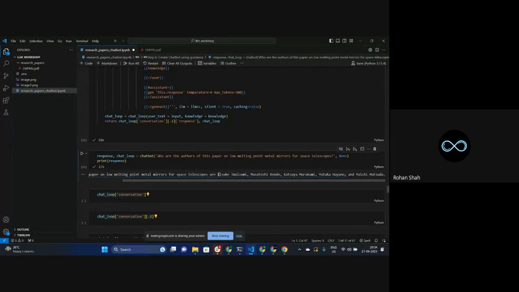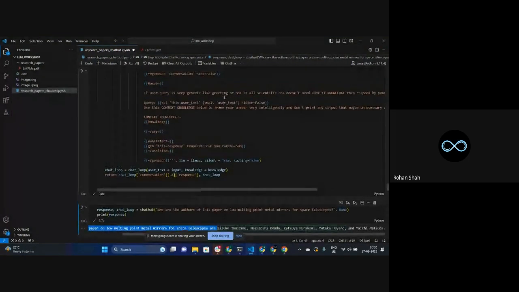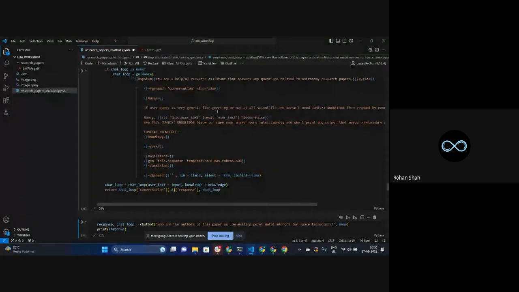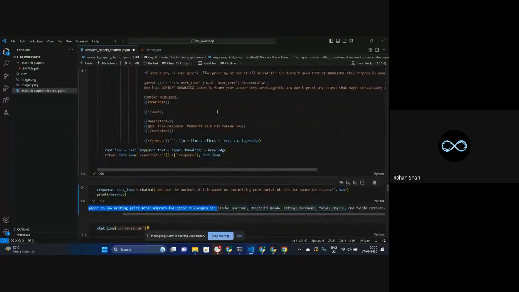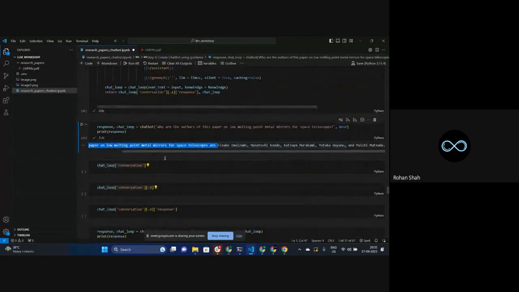Now, if you want, you can give a prompt in a way that this kind of extra information is hidden from the user. They don't see it. They simply see the output of these names. That's it. That requires prompt engineering, structuring this prompt in that specific way. But I won't go into that particular detail. But yeah, that's what is happening.